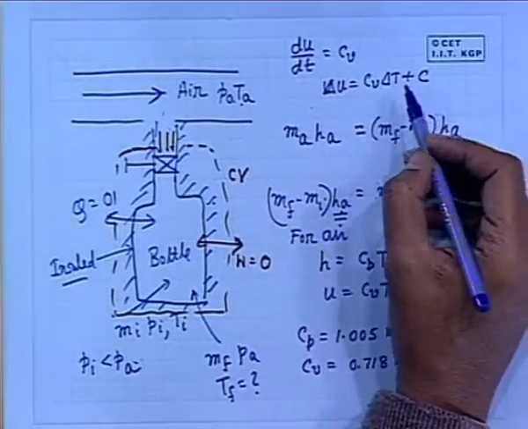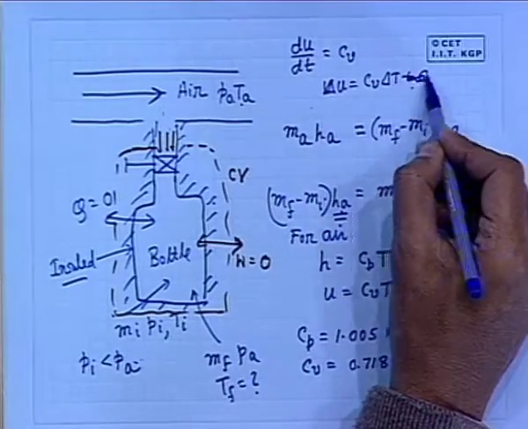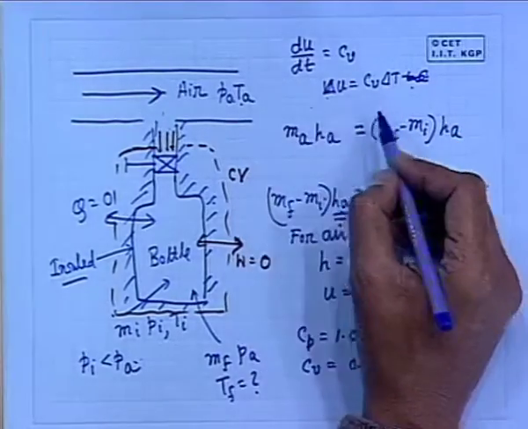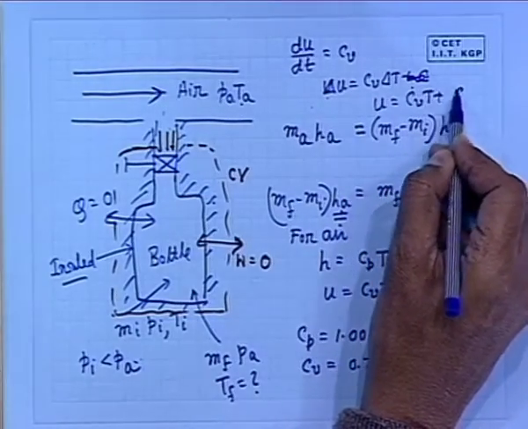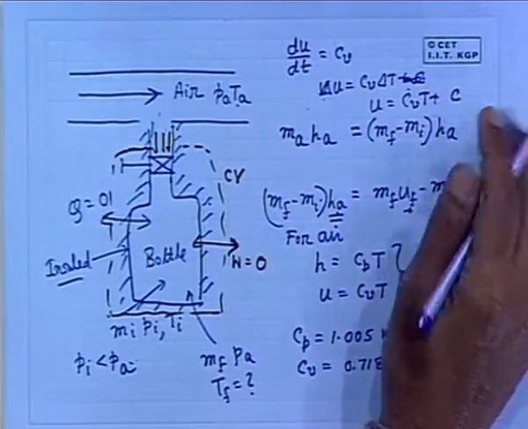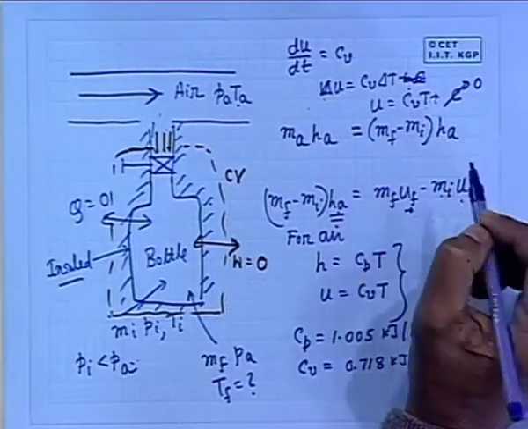If you just integrate, u is Cv T plus a constant. If you make the assumption that at T equal to 0, internal energy is 0, then that constant is 0, and u is Cv into T.